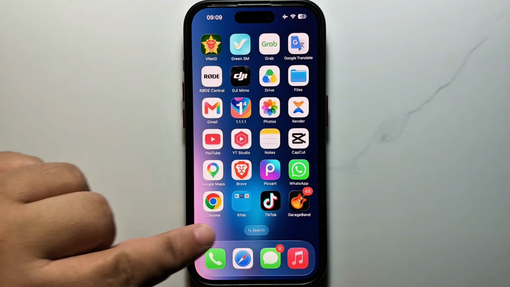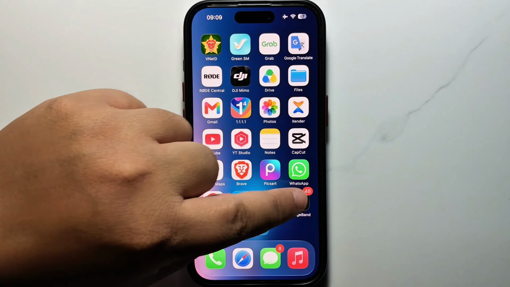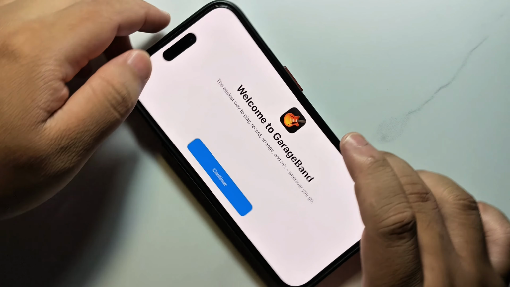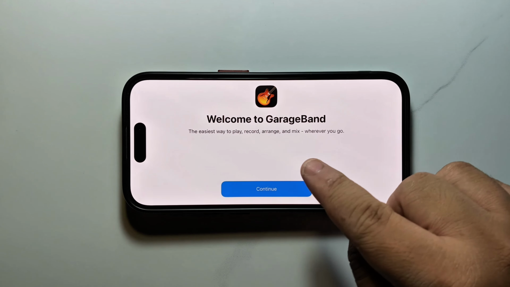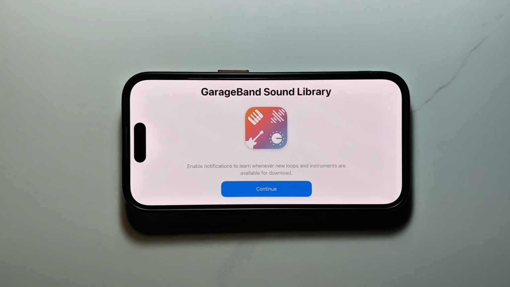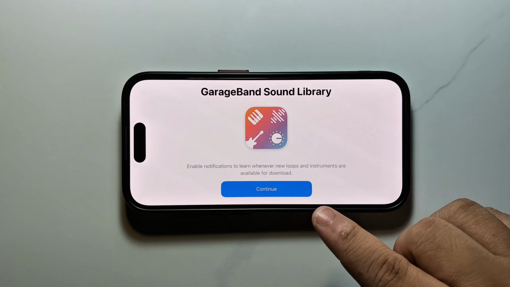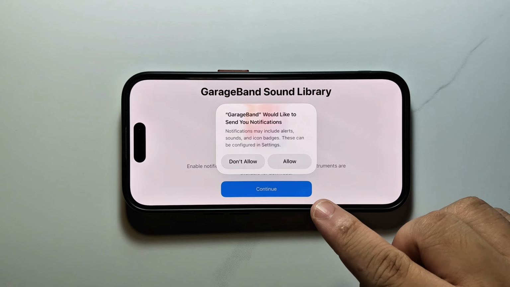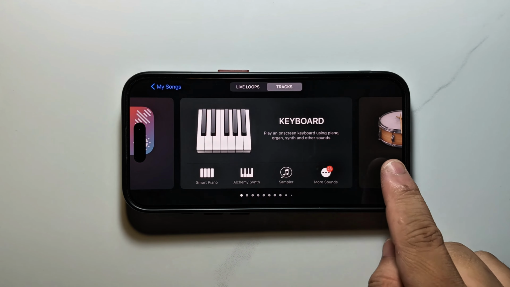Then I downloaded the GarageBand app onto the machine. Next step, you click open. Welcome to GarageBand. For this step, click continue. GarageBand sound library, click continue. For this step, click allow here. Next step, you swipe through.